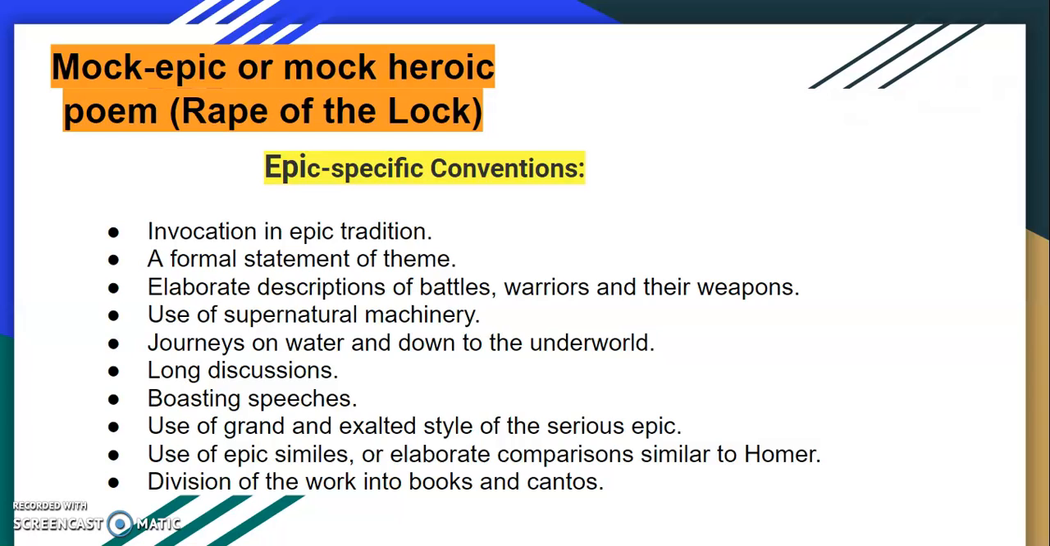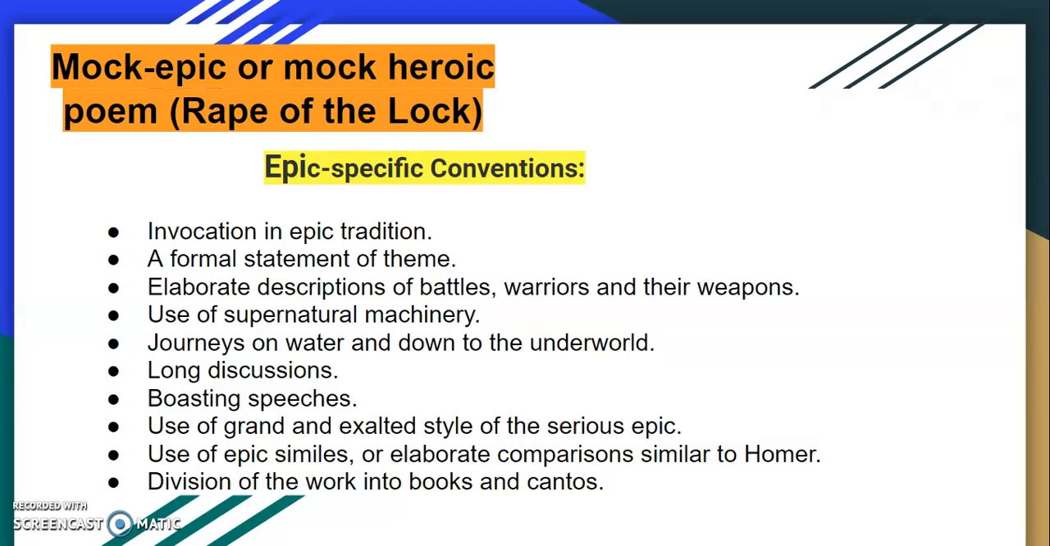Now, if I want to specify the characteristics, these are the characteristics before your eyes in the slides. Number 1 is the invocation. Invocation is an epic tradition, and you see here the writer, when he is going to start his epic, he or she actually asks for help from any divine power, any deities, any gods. So this is invocation. In all the epics, we will see a kind of invocation at the very beginning of the epic.